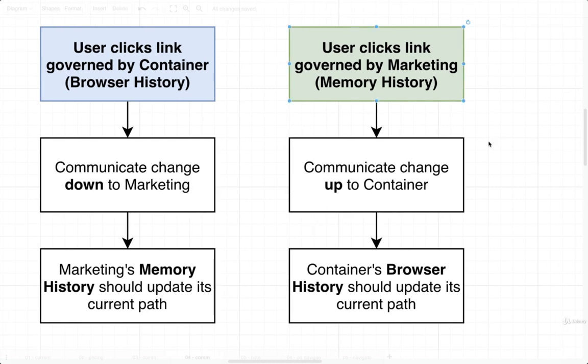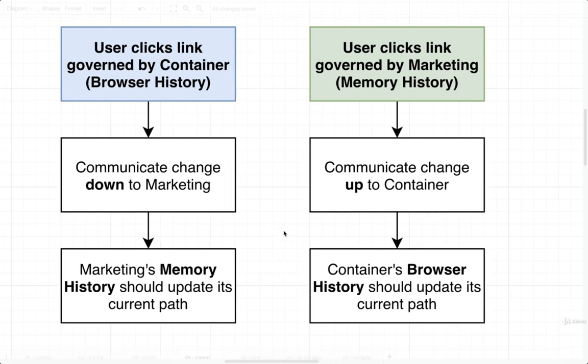Whenever a user clicks a link that is governed by marketing, or really the memory history, then we need to make sure that we communicate this change up to our container. Once that change gets communicated up, then we need to make sure that our container's browser history updates its current path and reflects whatever the current path is inside of our marketing application. So again, two different problems at the same time. We're not only talking about syncing these history objects, but now we are also saying we need to handle communication from the container down to marketing and from marketing up to the container.